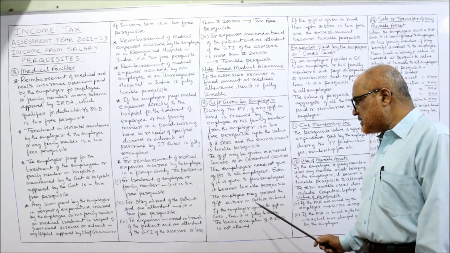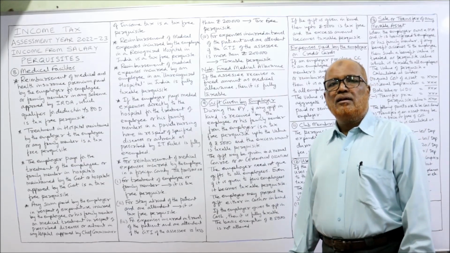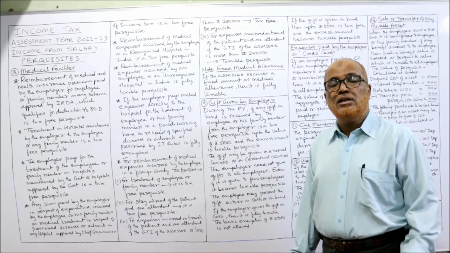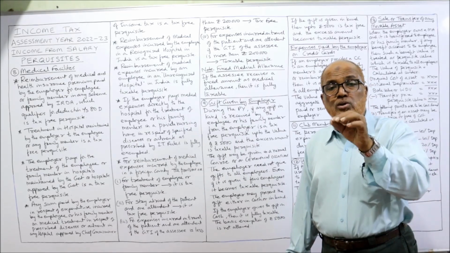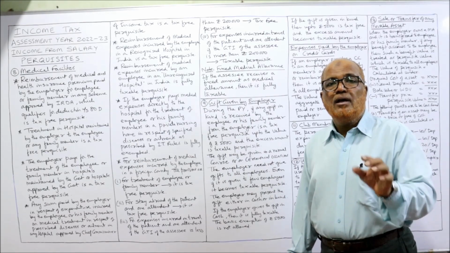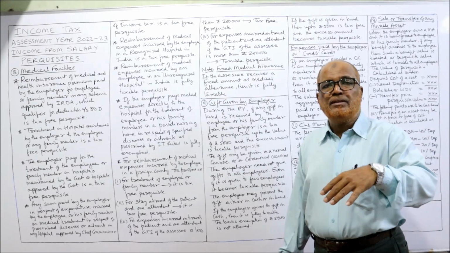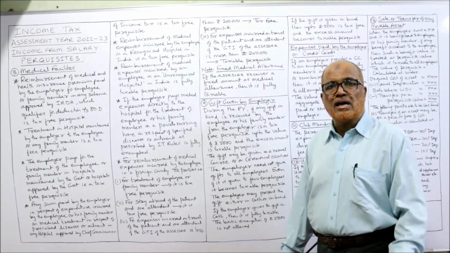Now the employer may present the gift either in cash or in kind. It is not necessary that the gift will be given only in kind. It may be given in cash. Suppose if the gift is given in cash, it is fully taxable. That rule of 5,000 exemption will not apply. Any gift given by the employer to the employee in cash is taxable.